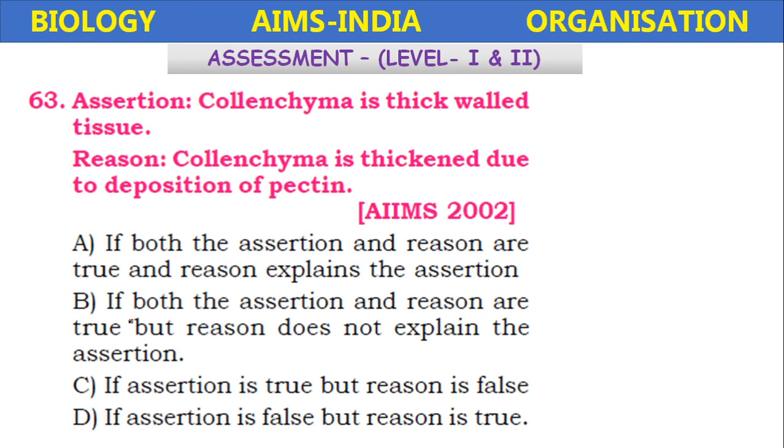The options will be given like this: both assertion and reason are true and the reason explains the assertion; both are true but the reason does not explain the assertion; assertion is true but reason is false; assertion is false but reason is true. Here both are correct and the reason is the correct explanation of the assertion.